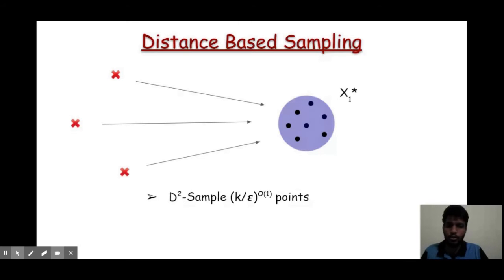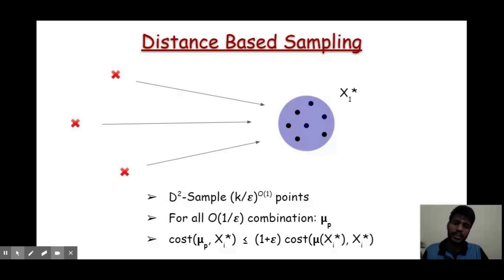So we sample (k/epsilon)^O(1) points, and we take combinations of 1/epsilon points. We compute the mean of every such combination, and we can show that at least one of those means gives a 1 plus epsilon approximation to the cluster cost.